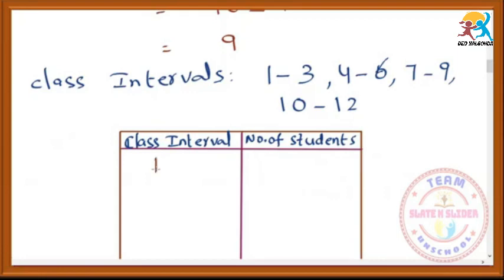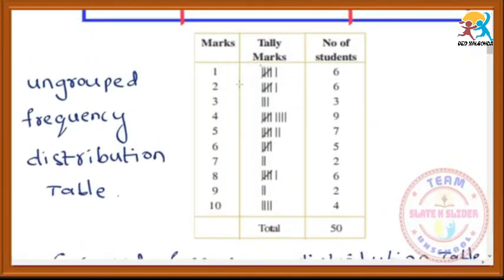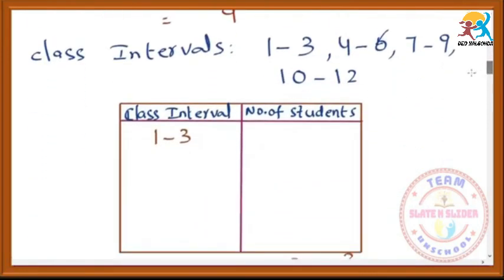The first class interval is 1, 2, 3. Just count. Let us observe the ungrouped frequency table. Actually, these 3 marks are a group. So 1, 2, 3 means how many students? For 1 mark we have 6 students, for 2 marks we have 6 more, and for 3 marks we have 3 students. That means the total number of students in the group 1 to 3 is 6 plus 6, 12, plus 3, 15. So for the class interval 1 to 3 we have 15 students. The frequency is 15.